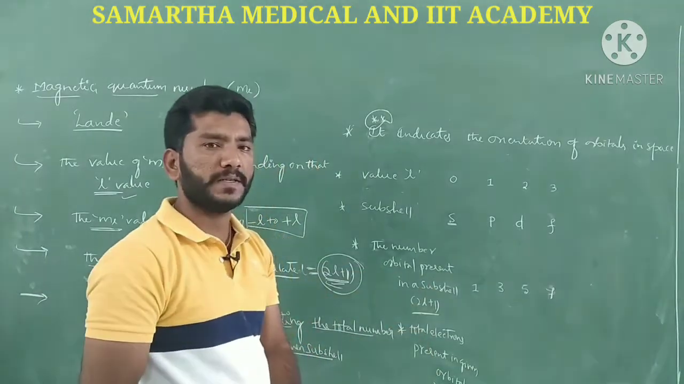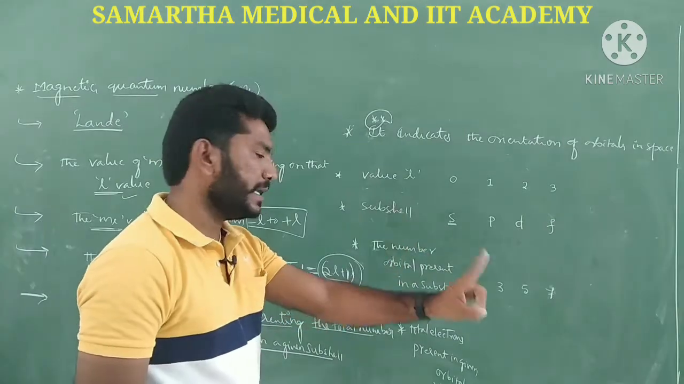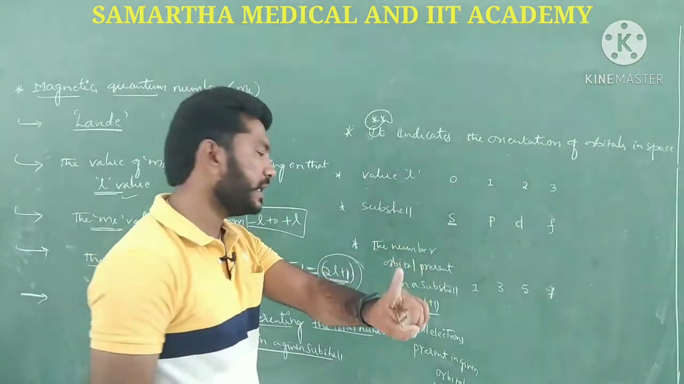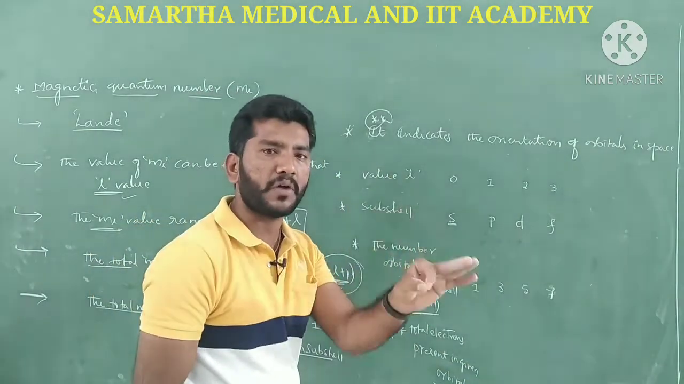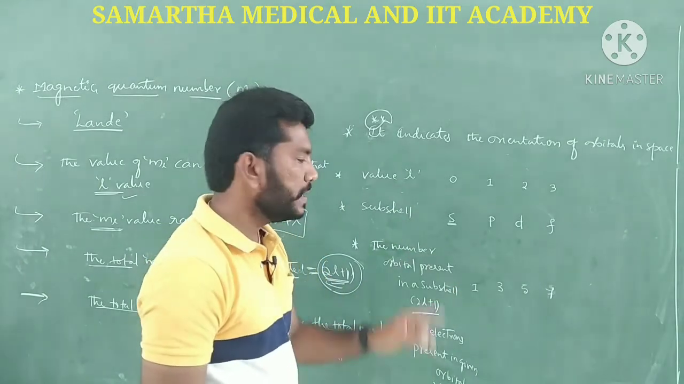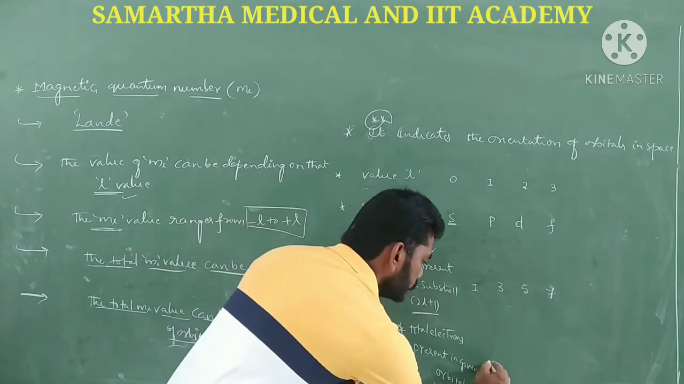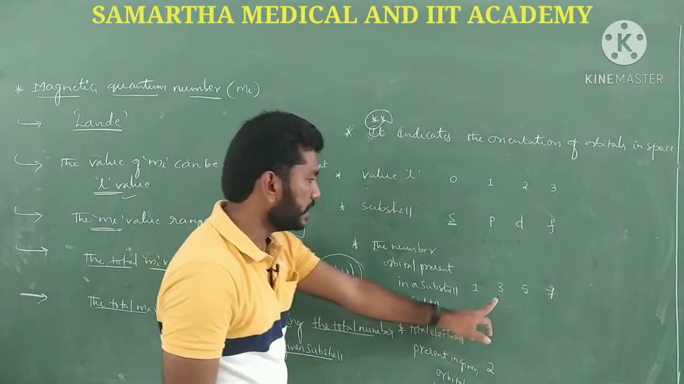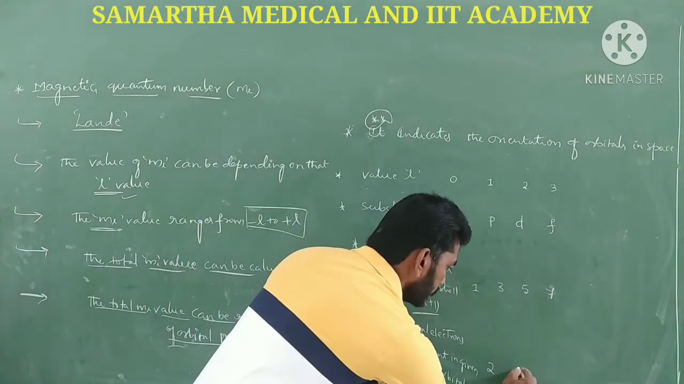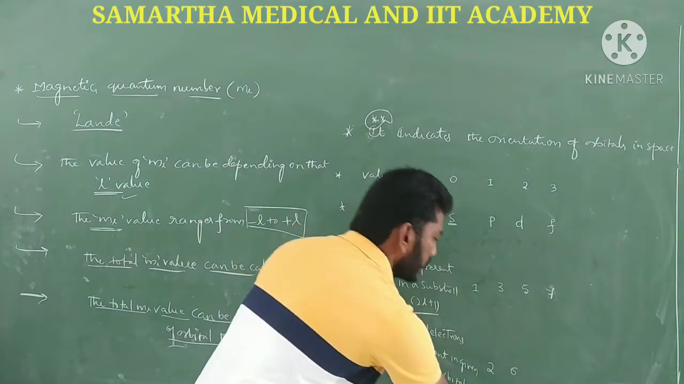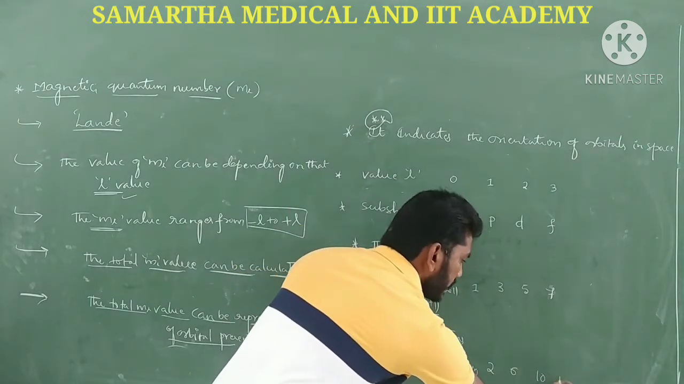In the S subshell there will be only 1 orbital, that's why the maximum number of electrons that has to be present in the S subshell is 2. In this particular case P subshell, that is 6, in this particular case 10, in this particular case 14.